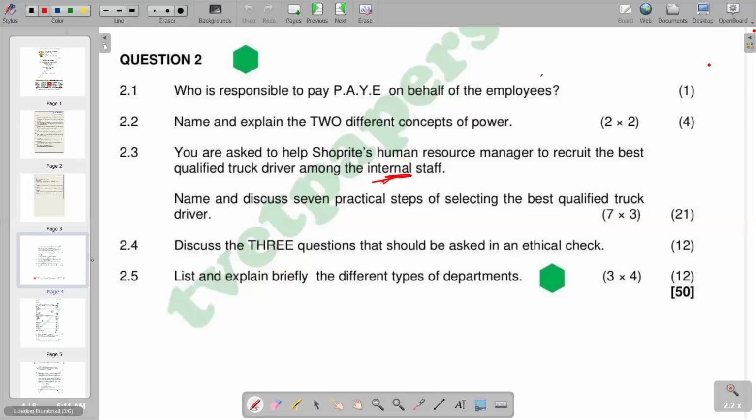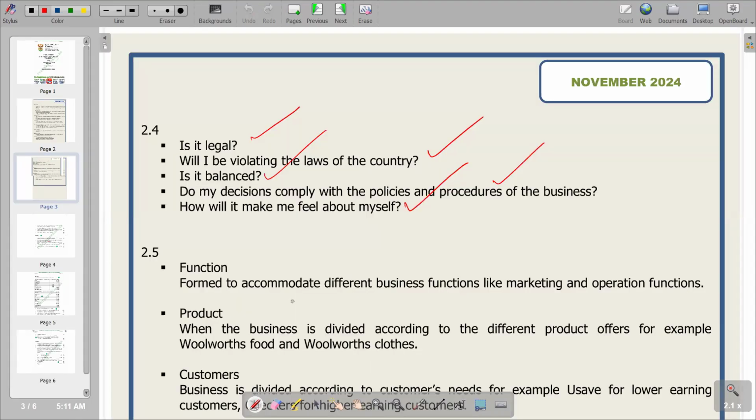Then moving on to the last part, which says list and explain briefly the different types of departments. Departments are basically separate divisions of an organization. That's a department. We have those divisions outlined in the other section, where we're talking about functions, which are formed to accommodate different business functions like marketing and operating functions. We also have departments in terms of product, whereby we have different products that are being offered in that business.